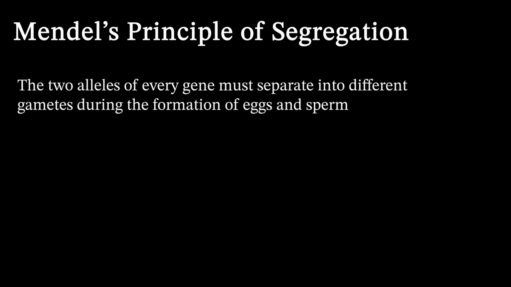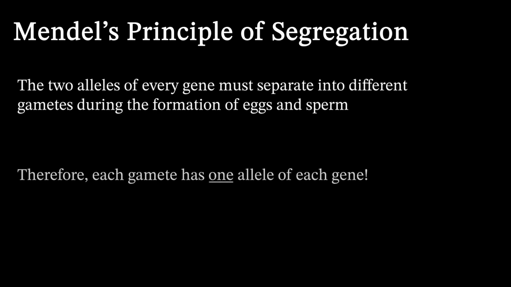Today we will be talking about Mendelian genetics and specifically Mendel's Principle of Segregation. Mendel proposed that the alleles of any given gene must separate from each other when gametes are formed. At this time, meiosis had not yet been discovered, but we can see that this principle in some ways set the foundation for its discovery.